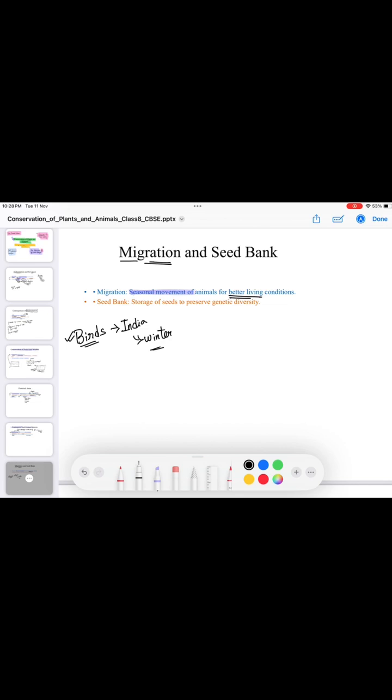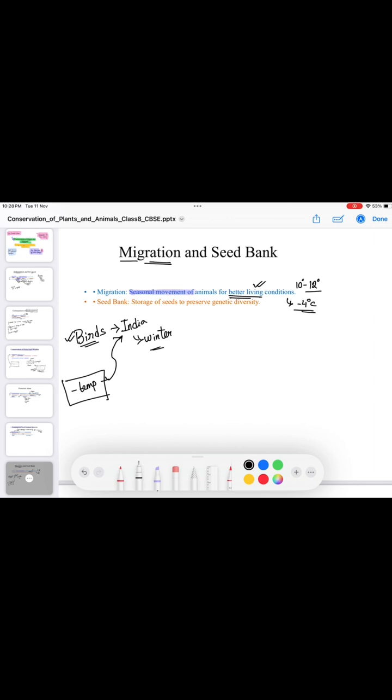Okay, so birds from different countries come to India during the winter season. Why? Because in other foreign countries, they have very low temperatures during winter, with minus temperatures. Birds are very small animals, so they cannot survive in that zone. So they come to India during the winter season, because in India the temperature is comfortable, and they can reproduce and survive.